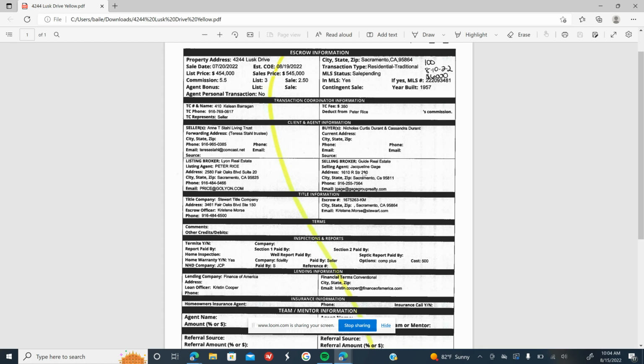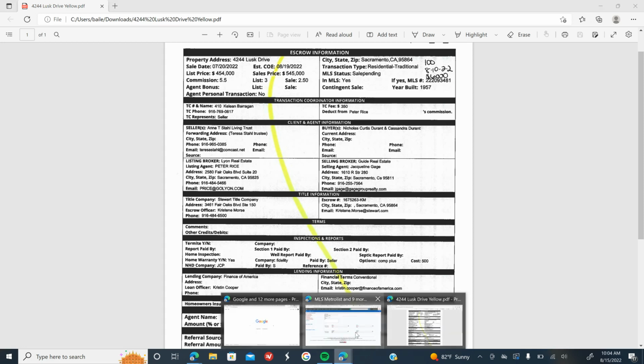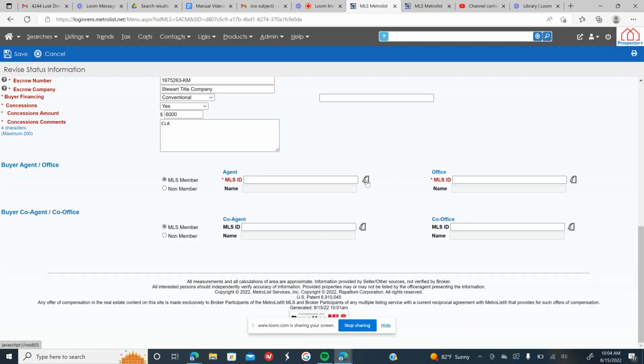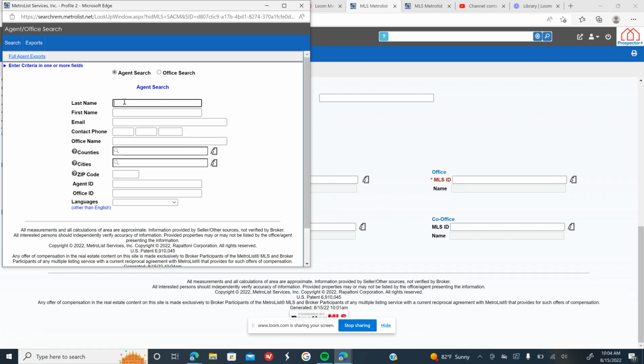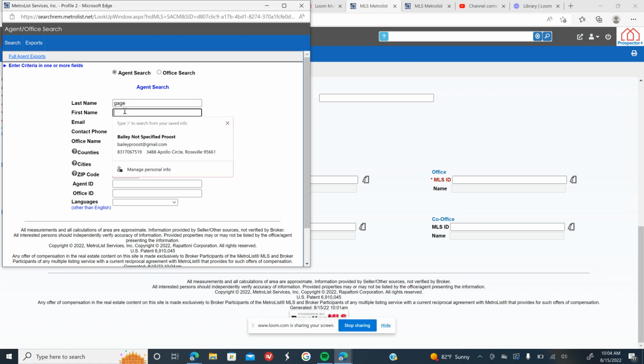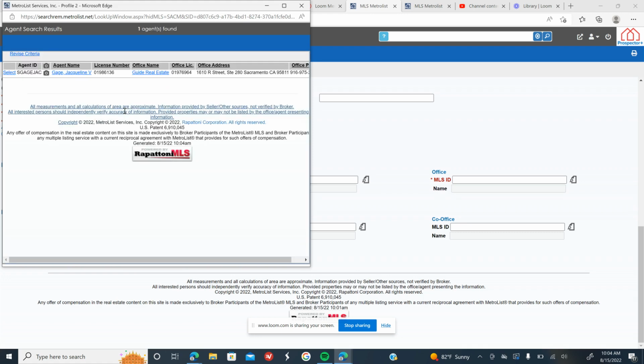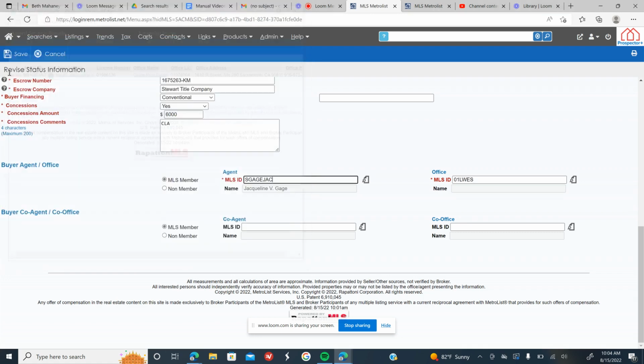I can see here it's Jacqueline Gage with Guide Real Estate. So what I would do is come back into MLS, click this little search bar, and look that agent up. Gage. Okay, Jacqueline Gage with Guide Real Estate. Add them in.